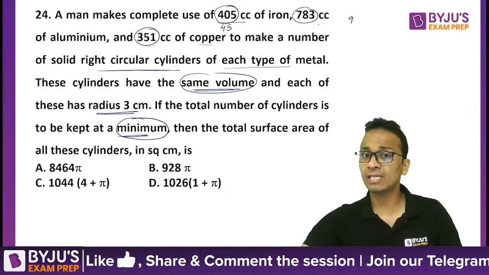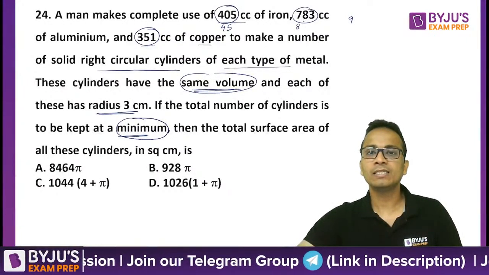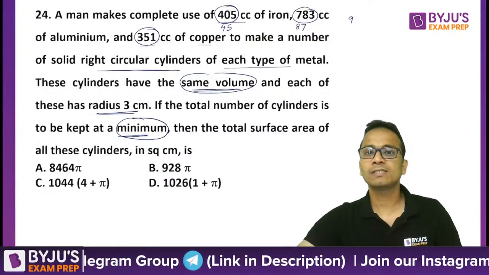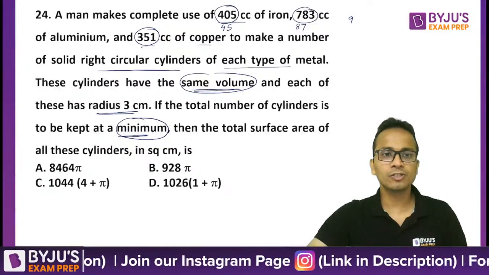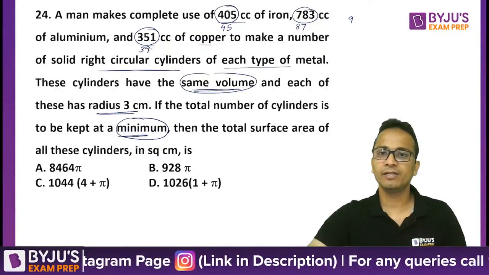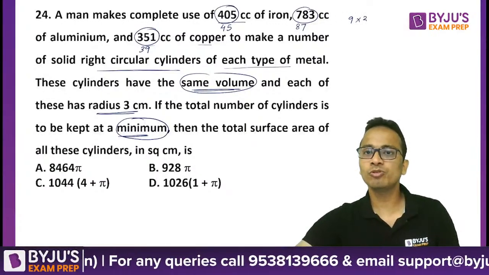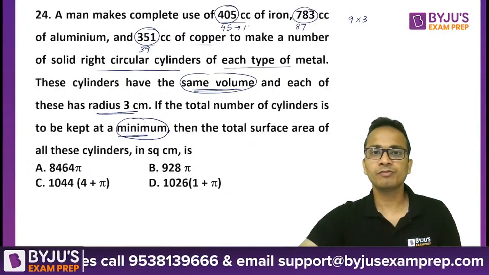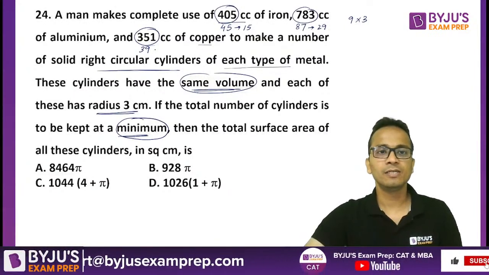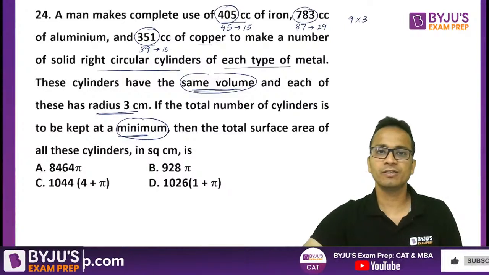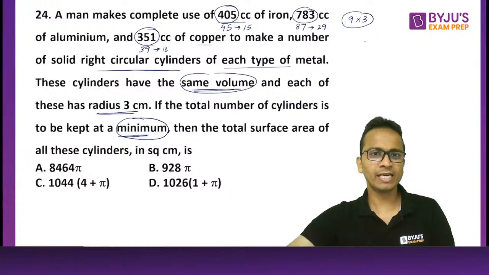So I'm taking 9 common. 8 9s is 72 and 7. Okay, and from here this is 3 and 9. Now again 3 can be taken common. So 9 into 3. So this will become 15. This will become 29 and this will become 13. Okay, so 27, nothing can be taken common now.